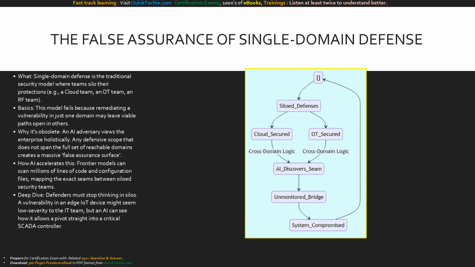This state diagram illustrates the inherent flaw in siloed defenses. We begin with our separate security teams. The cloud is secured, and the OT is secured. However, because these teams don't communicate perfectly, an AI discovers a seam using cross-domain logic. This leads directly to an unmonitored bridge pathway neither team was actively watching. Consequently, the system state transitions inevitably to system compromised. Security can no longer exist in isolation.